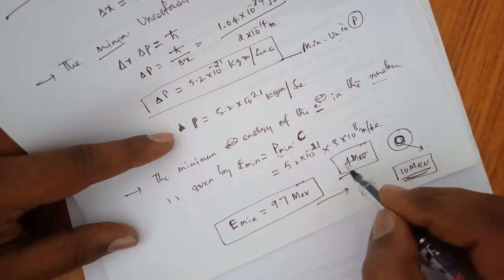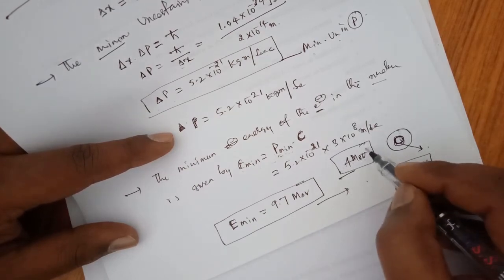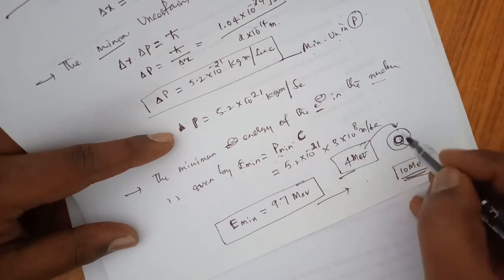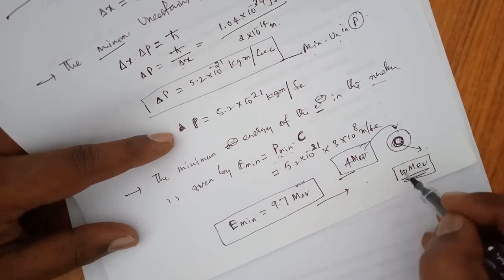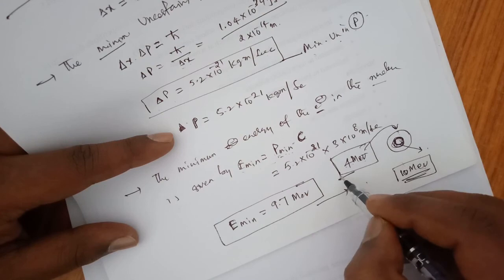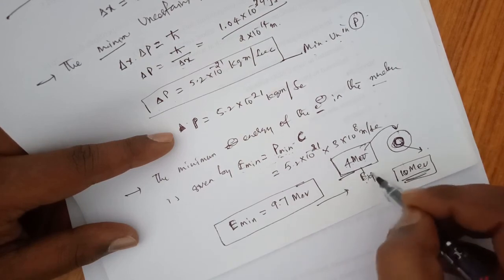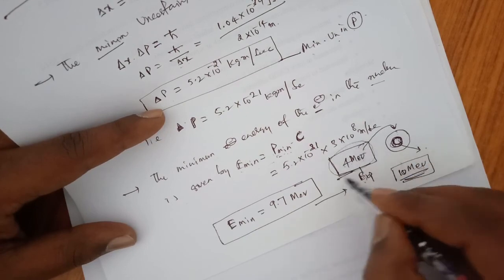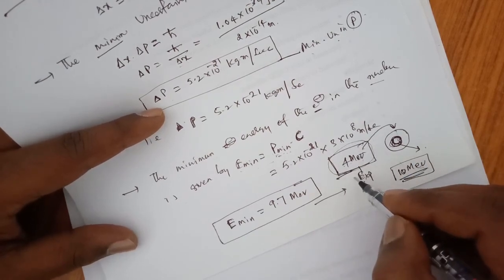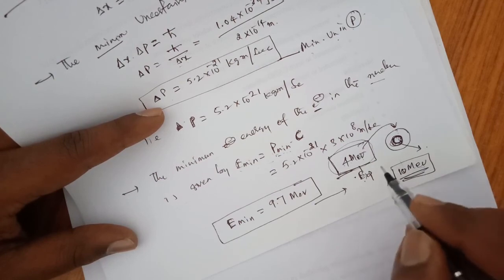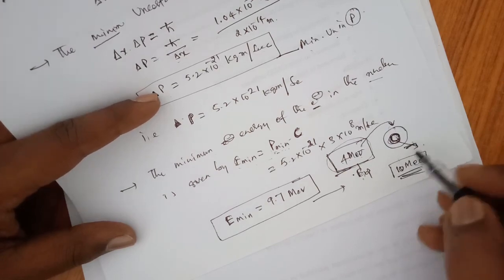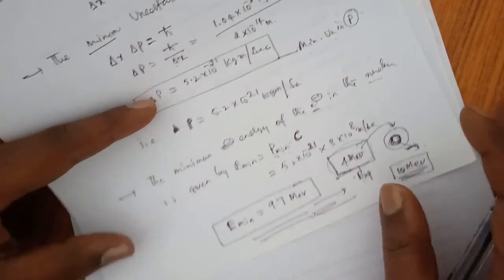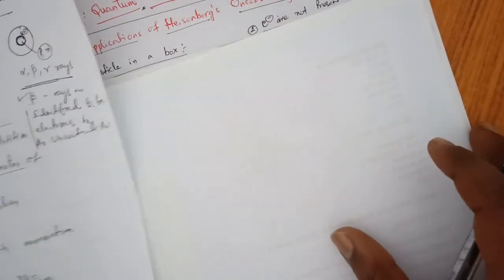So we can say the electron is not present inside the nucleus, because if it were inside, it must possess 10 mega electron volts. According to the experimental value, we conclude that the electrons are not present in a nucleus. So this is about the applications of the Heisenberg uncertainty principle. Now let us see one more topic in the next class.